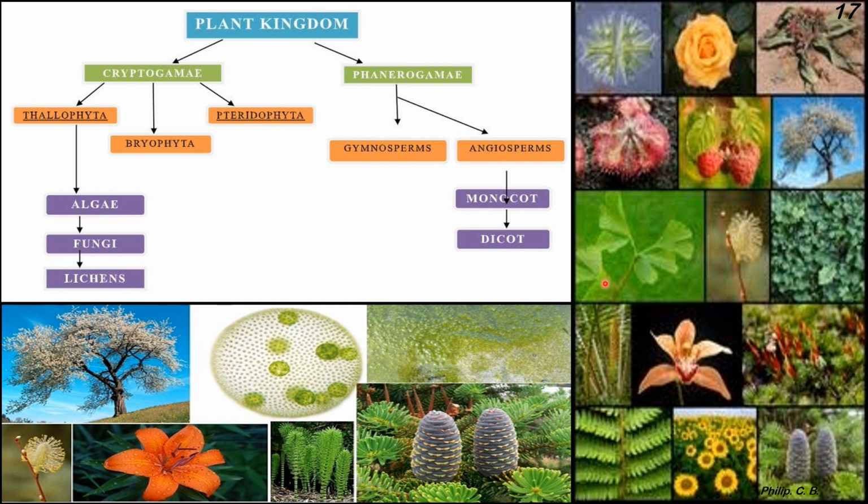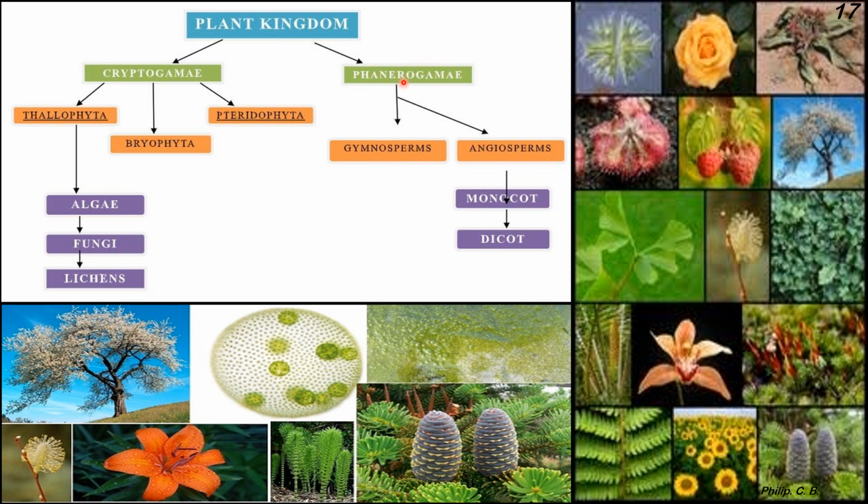Then lastly, to recap, the plant kingdom is divided into 2 parts: Cryptogams and Phanerogams. Cryptogams are Thallophyta, Pteridophyta and Bryophyta, 3 divisions. Thallophyta is further divided into algae, fungi and also lichens. Just to add a point, lichens were not discussed in the chapter, but they are present on rocks or various other regions, where algae and fungi species are present together.